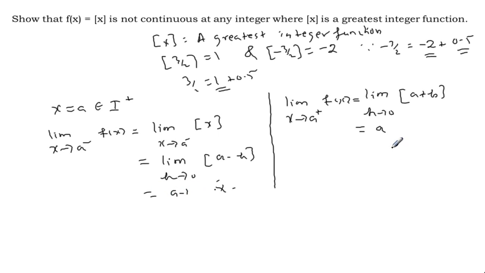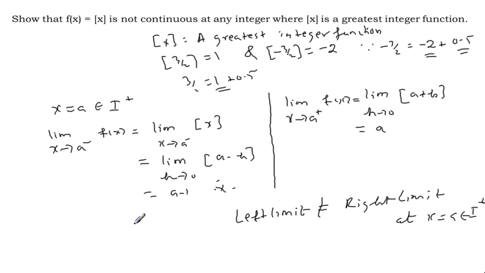A minus 1, and the right limit a. So the left limit is not equal to the right limit at x equal to a, an integer. This shows that the greatest integer function, square bracket x, is not continuous at x equal to any integer.